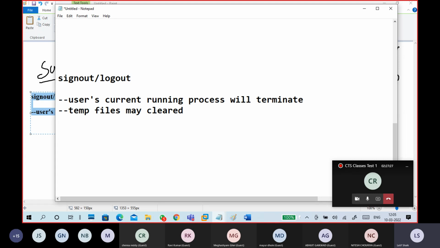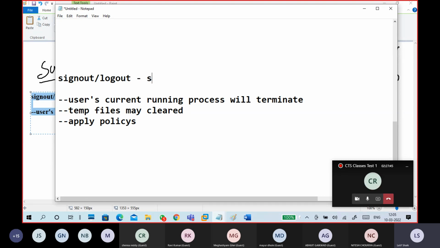So sign out and sign in is also important because of that. Applying policies is possible too. So when you apply policies, sign out and sign in are important.